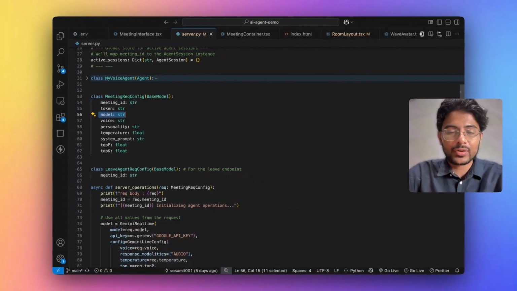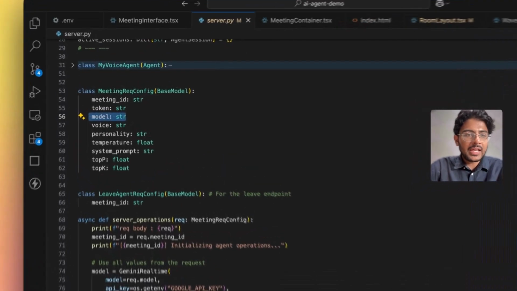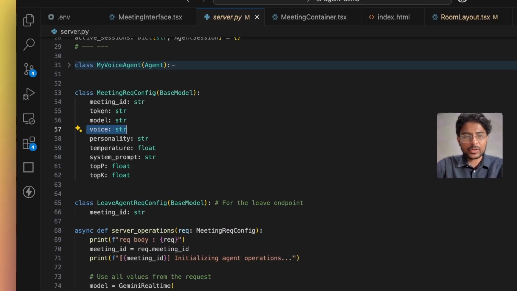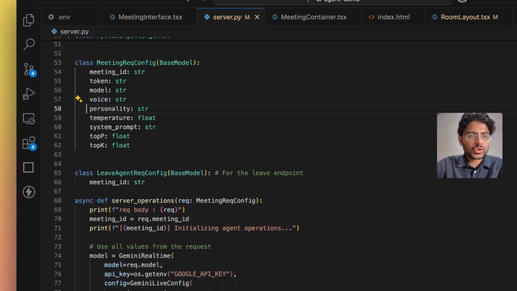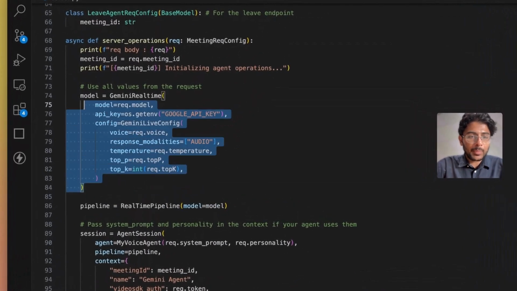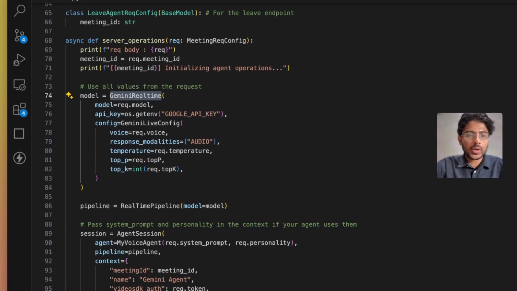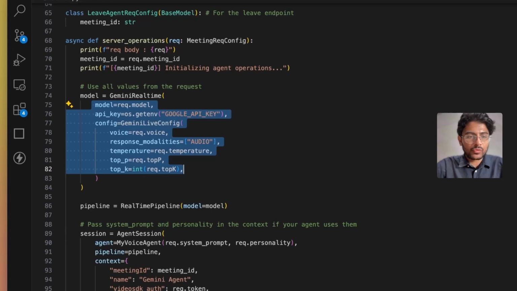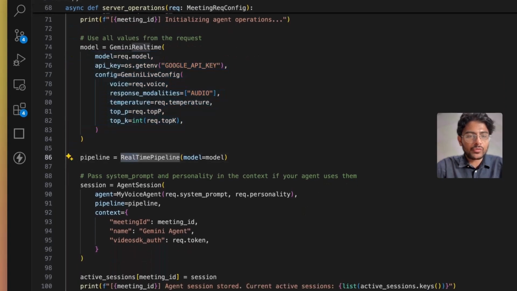Right now we provide integration of Amazon Nova Sonic, OpenAI speech-to-speech model, and Gemini speech-to-speech model, and we can choose a voice provided by that model. We can choose personality and another parameter. Based on this parameter, the audio quality is going to vary. Next, we can create a pipeline for our AI voice agent. It's very simple, you just have to import a class that will help you add all the basic components and all the basic configuration, and then with the help of VideoSDK's real-time pipeline, you can easily create a pipeline.